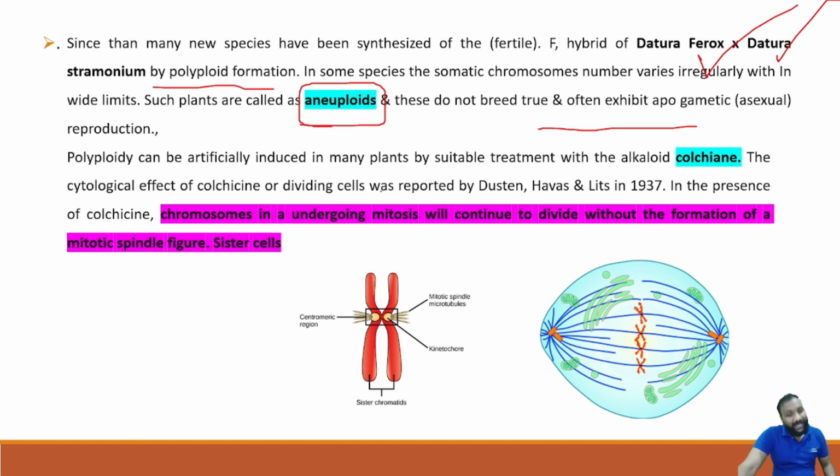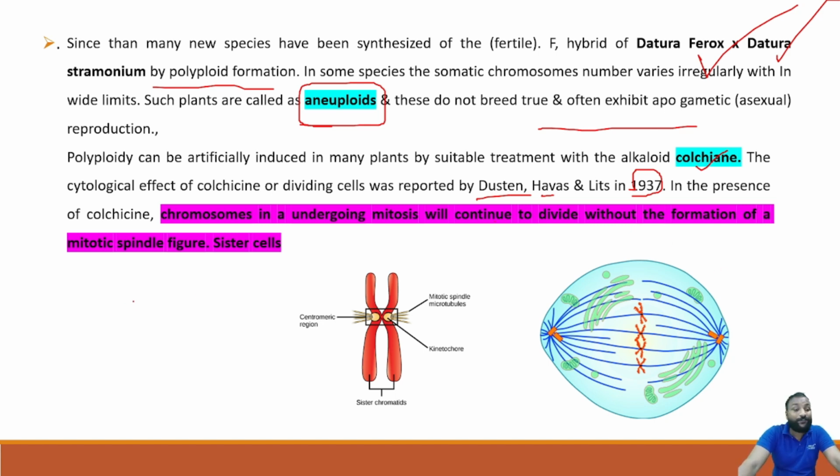Clear? And coming to how we can induce polyploidy, it is by colchicine. Polyploidy can be artificially induced in many plants by suitable treatment with the alkaloid colchicine. The cytological effect of colchicine on dividing cells was reported by Dustin, Havas and Litz in the year 1937. These are the people who identified it, so you should remember these names, who discovered the effects of colchicine on polyploidy, on cell division and the set of chromosomes.